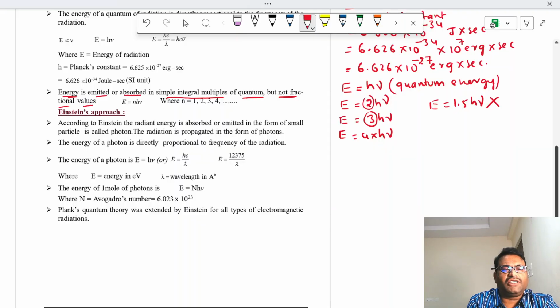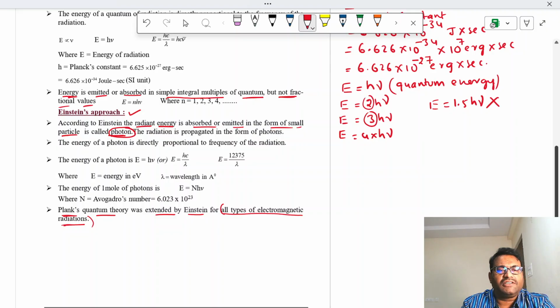Okay, next, Einstein extended this. Planck's quantum theory was extended by Einstein for all types of electromagnetic radiations. So according to Einstein, radiant energy is absorbed or emitted in the form of small particles called photons. He named that particle as photon.